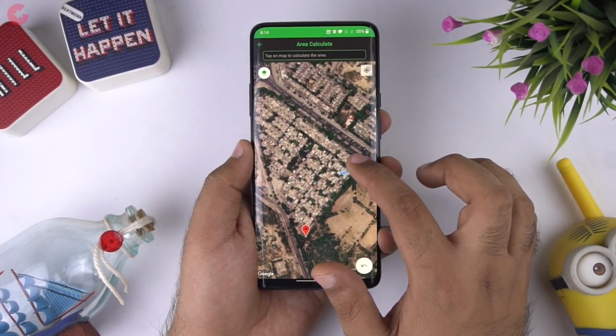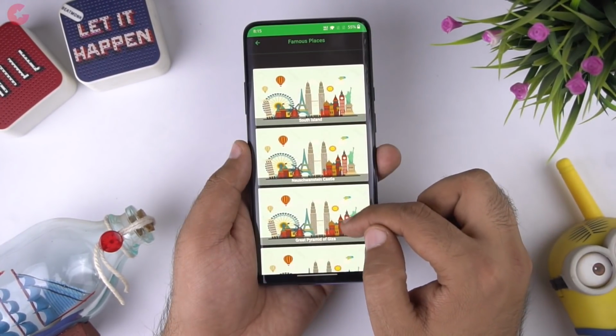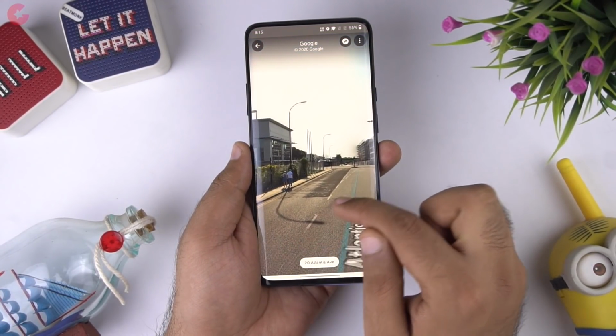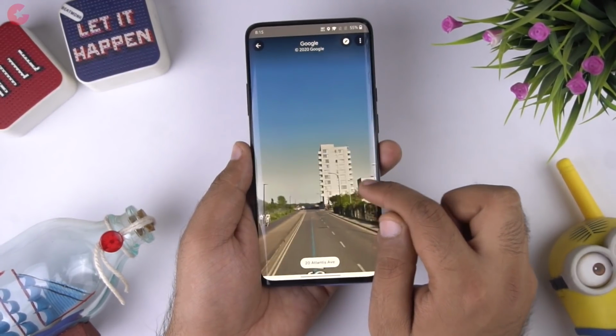Apart from the route planning, you also have the features such as measuring the map, find the famous places and information, and see the street view. Overall, Route Planner 2020 is a simple but a very useful app, especially if you travel a lot. So do check it out.